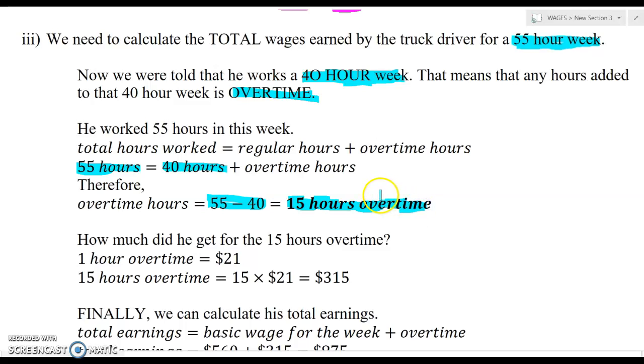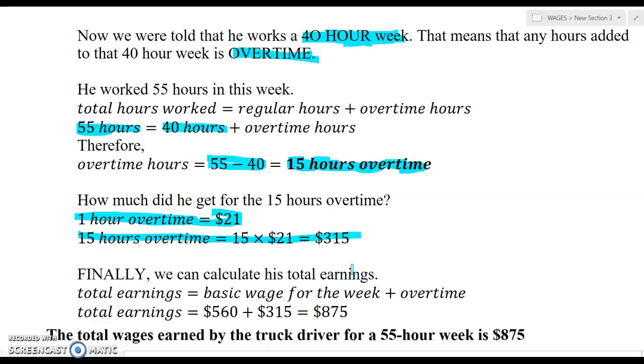So now we need to find out his total wages. If he works 15 hours overtime, let's find out how much money that 15 hours overtime gives him. So 1 hour overtime is $21. So 15 hours overtime is 15 by 21, $315. Now we can calculate his total earnings. His total earnings for the week would be the basic wage for the week plus overtime. And they told us already in the first line, the basic wage for the week is $560. And his overtime is $315. So his total wage for the week is $875.